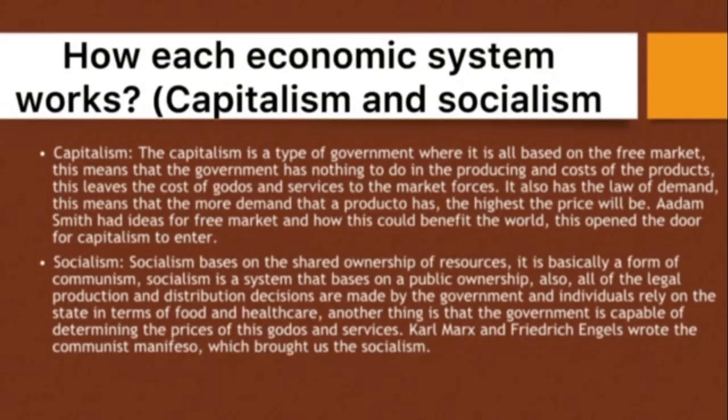Now, socialism. Socialism is based on the shared ownership of resources. So this is basically a form of communism. Socialism is a system based on public ownership. Also, all of the legal production and distribution decisions are made solely by the government, and individuals rely on the state for food and healthcare. Another thing is that the government is capable of determining the prices of these goods and services. The people that came up with these ideas of socialism are Karl Marx and Friedrich Engels. These people wrote the Communist Manifesto, which brought us to socialism.